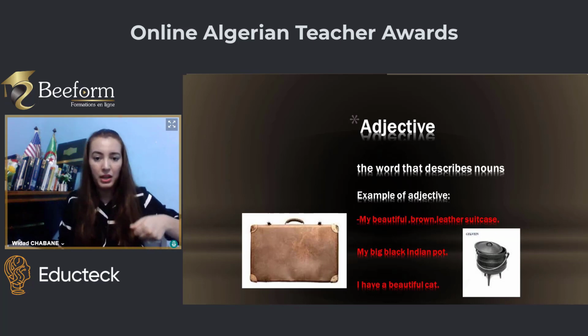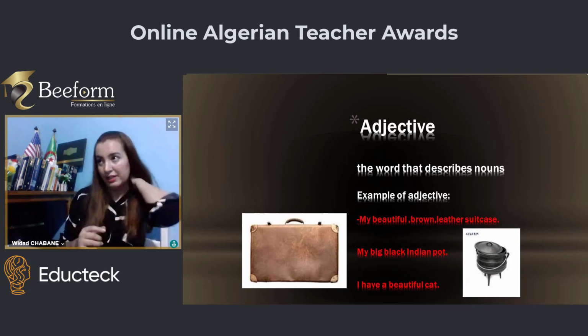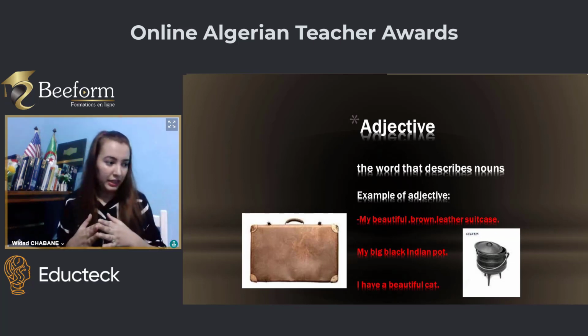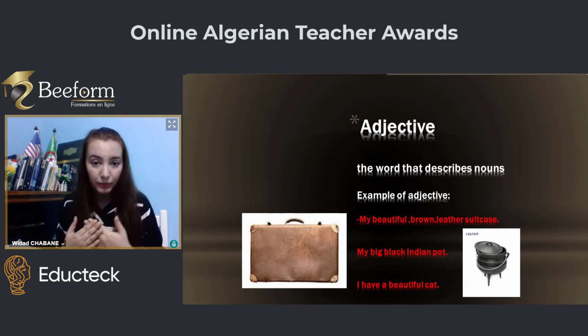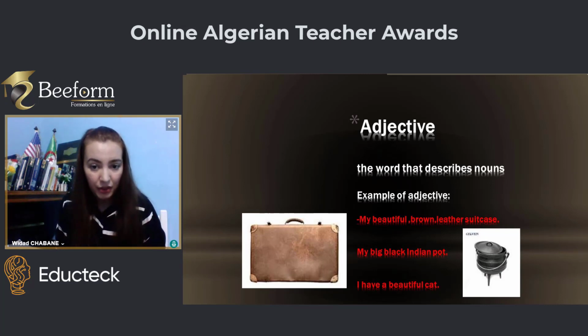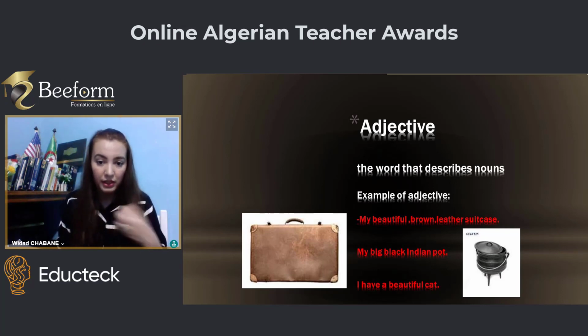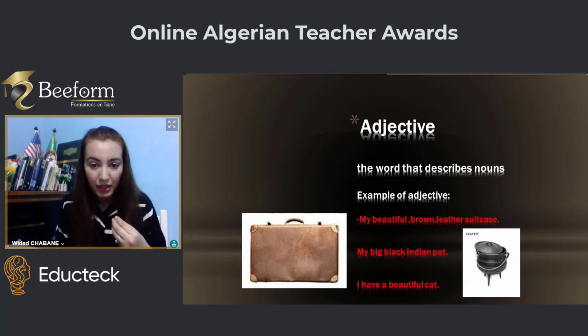It is brown and it is made of leather. Leather is a material, not plastic. Beautiful describes it, brown is a color, and leather is a material. Suitcase is a name, so all these adjectives describe suitcase, a noun.